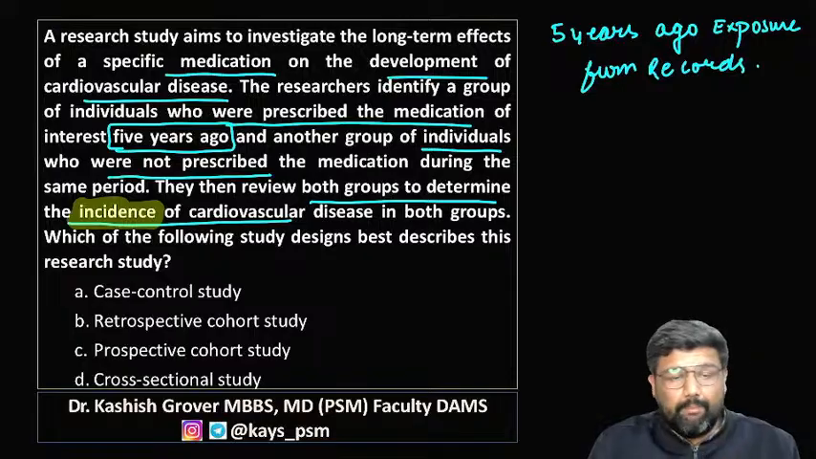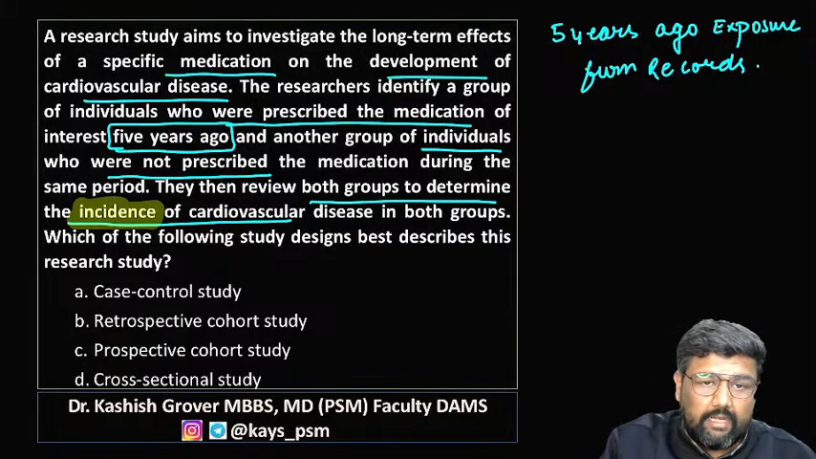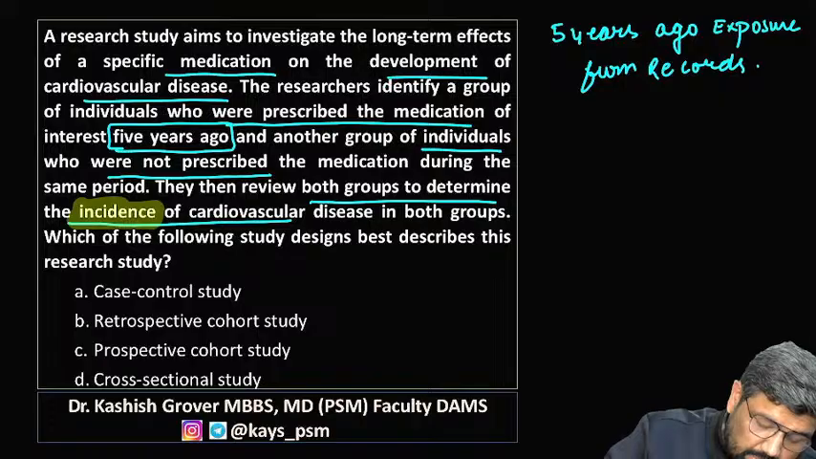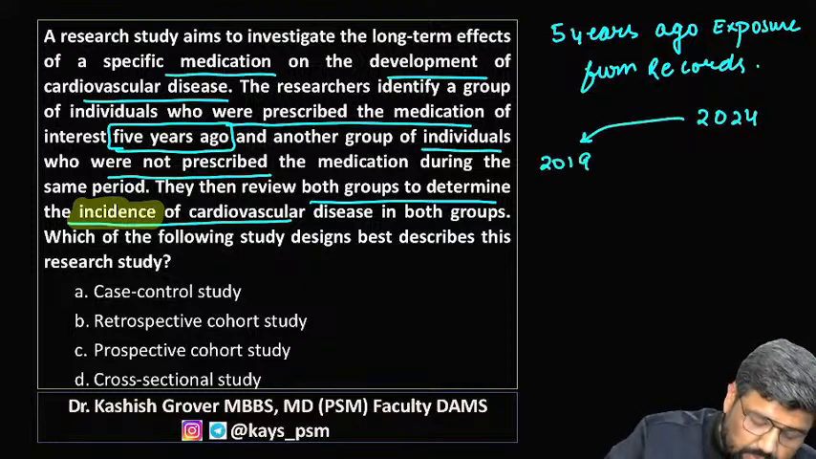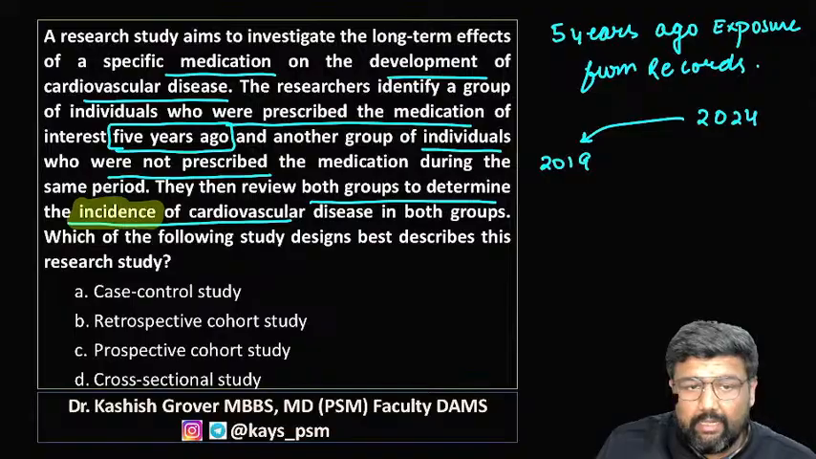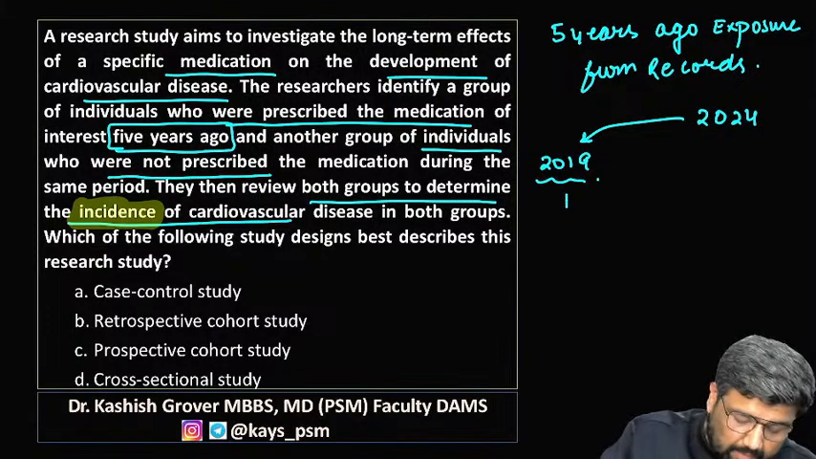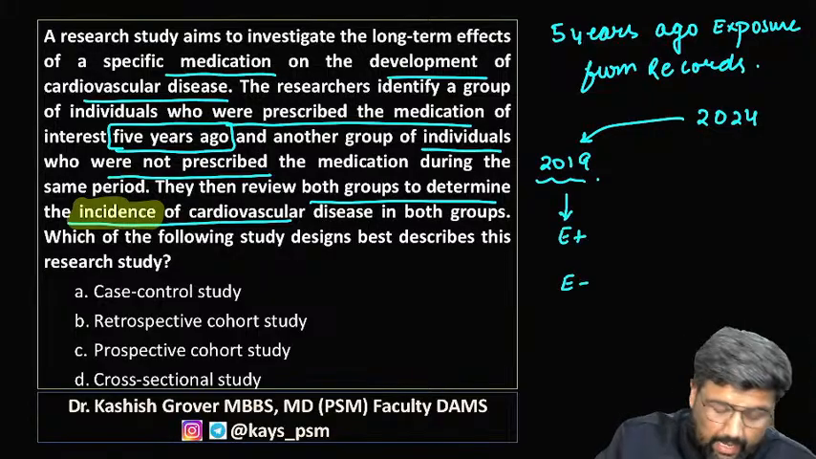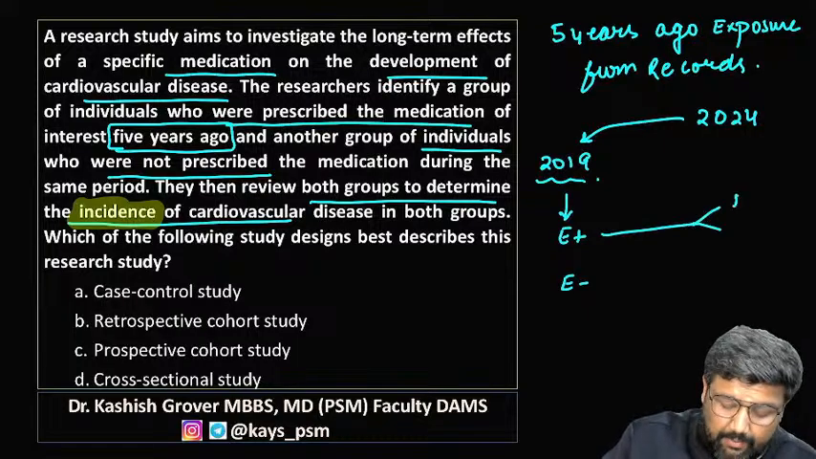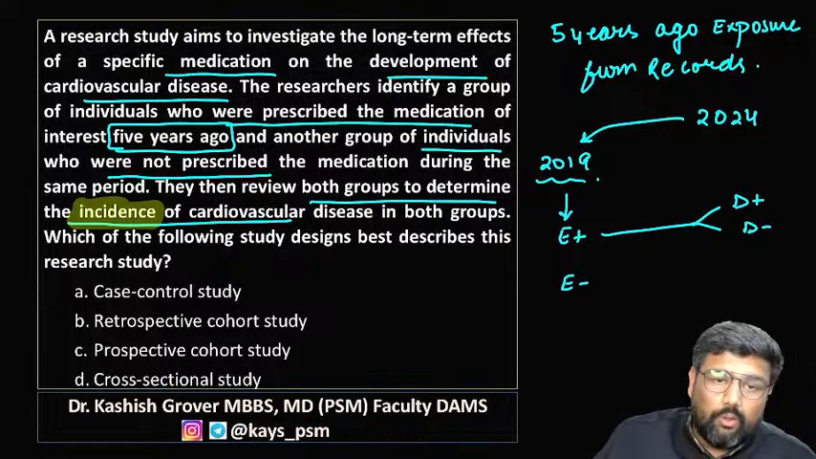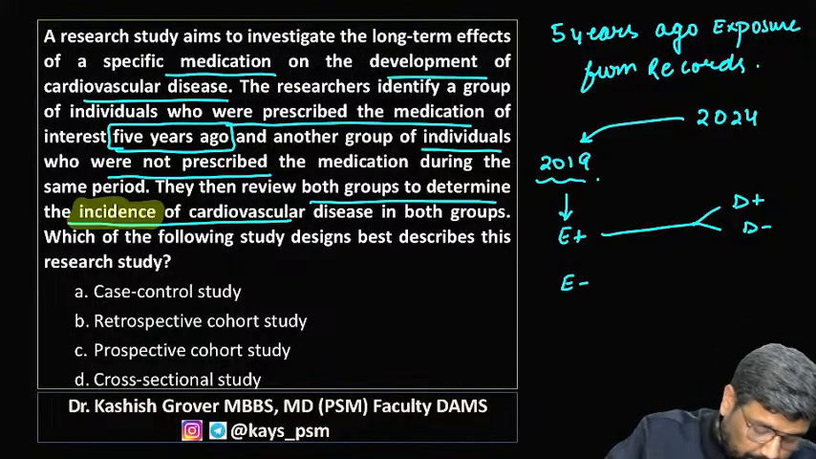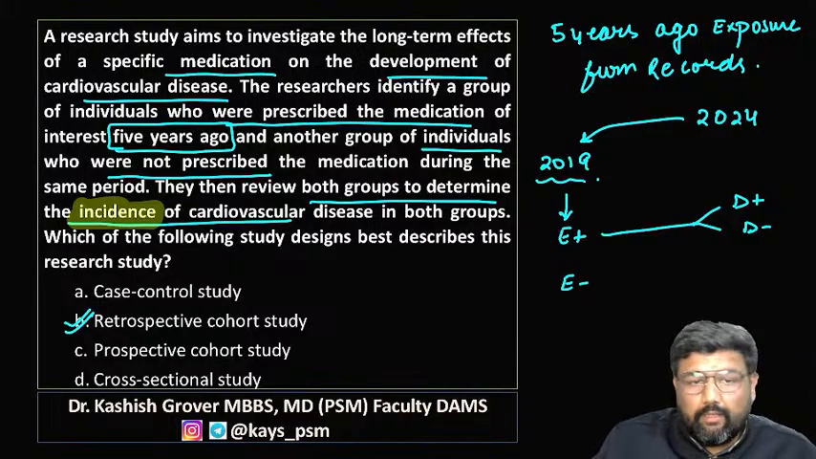So guys, what is happening here? Suppose the researcher is in 2024. The researcher is taking the history of exposure from 2019, on the basis of whether they were given the medication or not. And today the researcher is examining whether they developed the disease or not. So guys, here the correct answer is retrospective cohort.